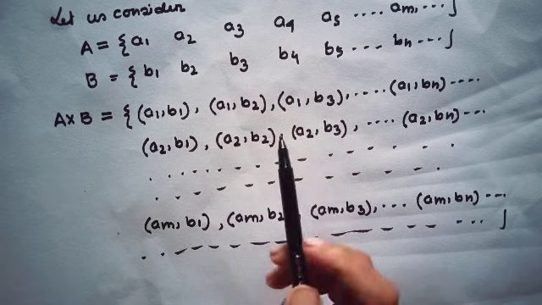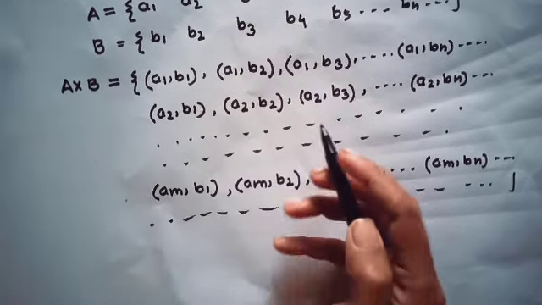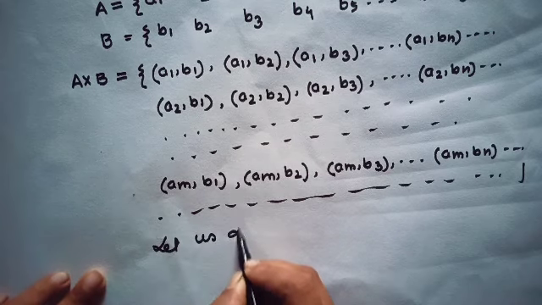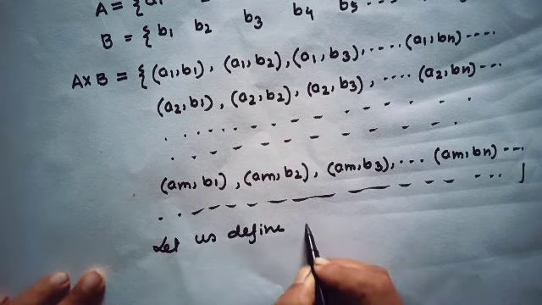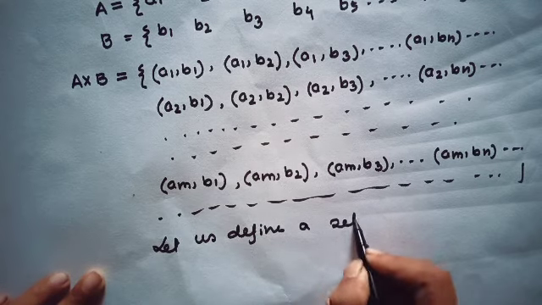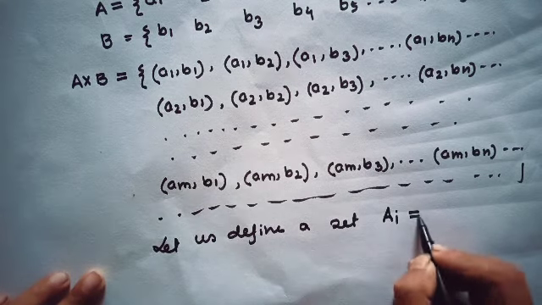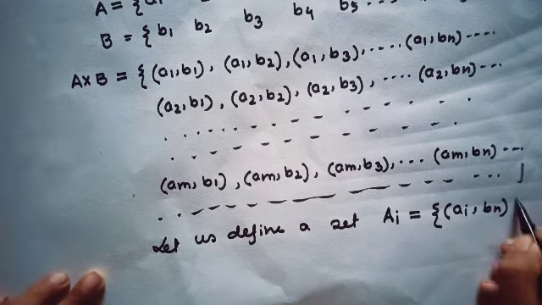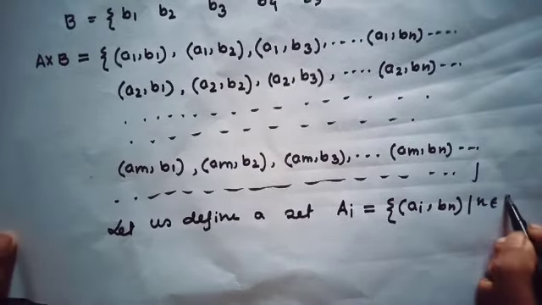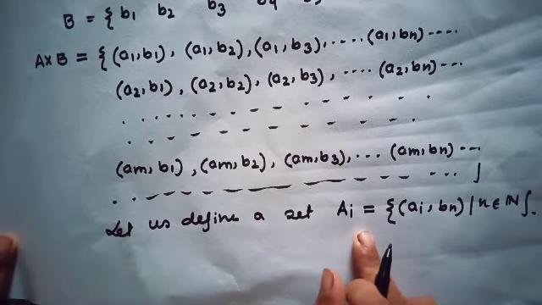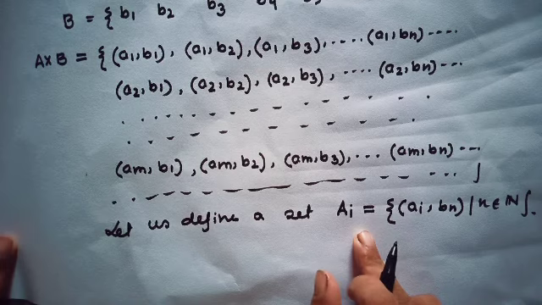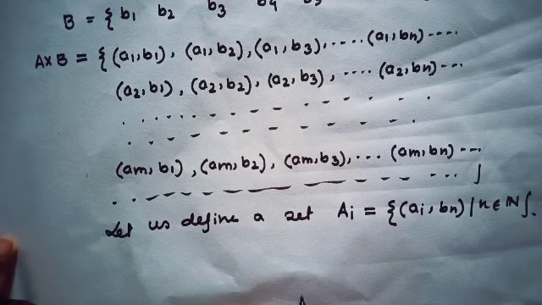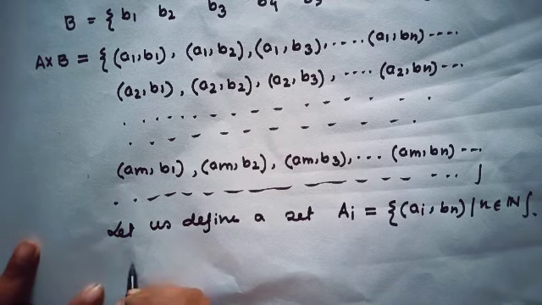Just see. Let us define a set Ai equal to (ai, bn), where n belongs to the natural numbers. Have you understood? Just think about this relation. Then what is A cross B?